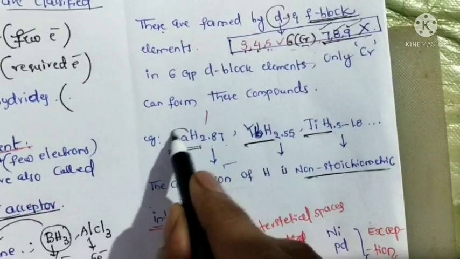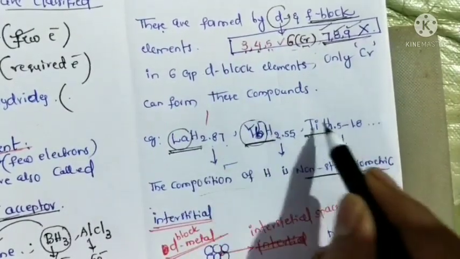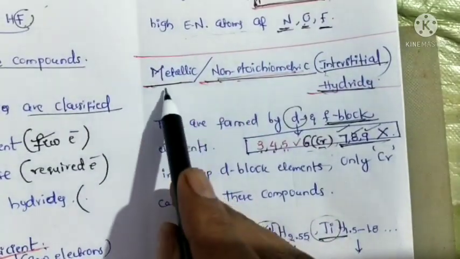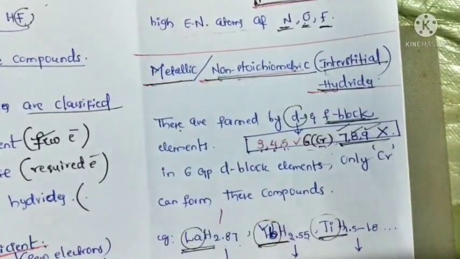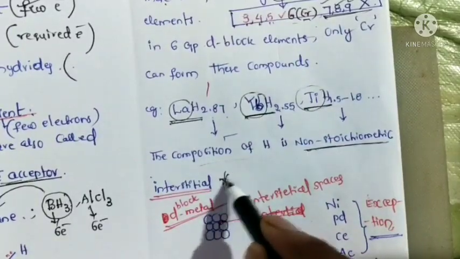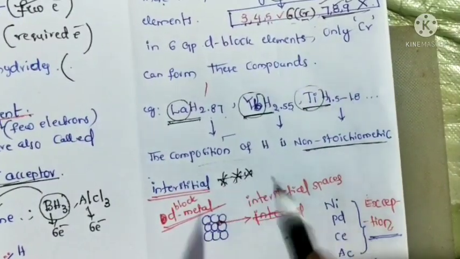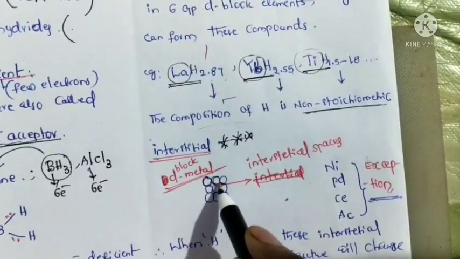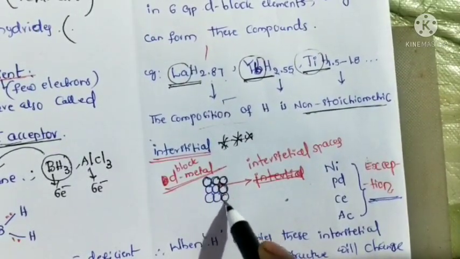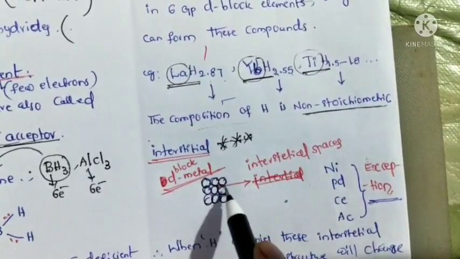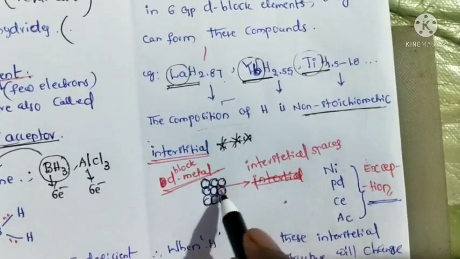Metal means lanthanum, ytterbium, titanium. These are metals. That's why these are called metallic hydrides. Now, what interstitial means is very important. Interstitial means, for example, you take a metal structure like this, an arrangement of metal atoms.